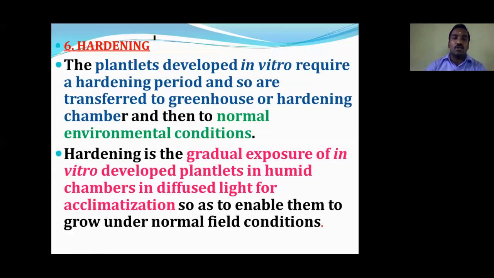hardening. It is the last step of plant tissue culture. Hardening is when the cells have grown enough in the test tube. After that, the plants inside the test tube are called plantlets. Now the plantlets look green in color, with a small amount of leaf or some stem portion. Then gradually the plants are taken out from the test tube inside the laboratory to the outside environment, that means normal environmental condition. So this process is called hardening.